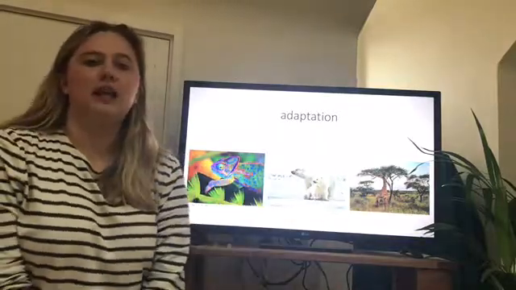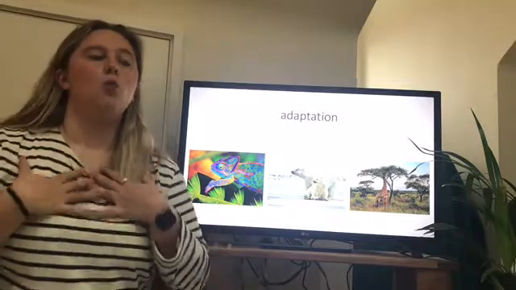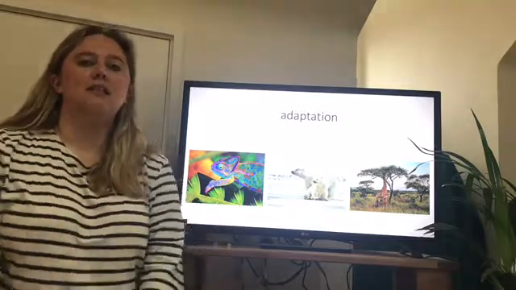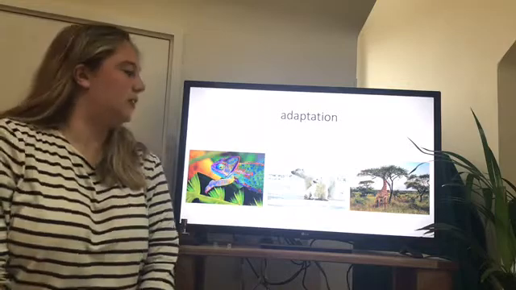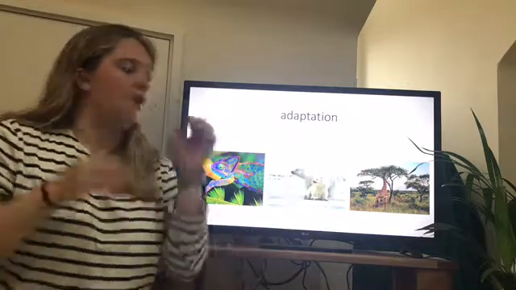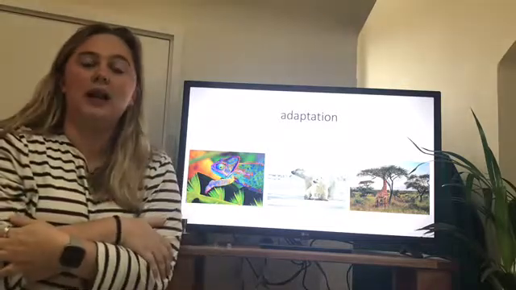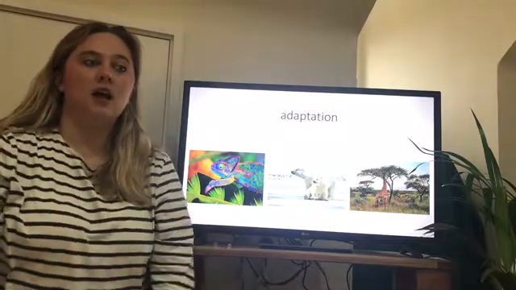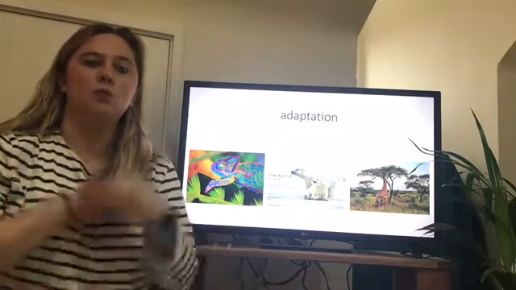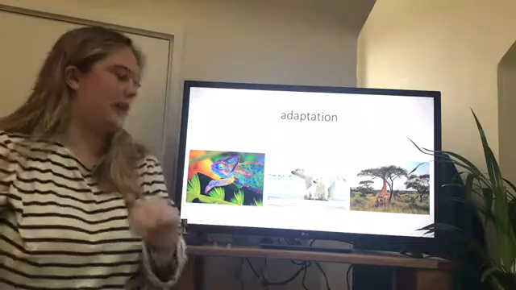Polar bear. A polar bear's adaptations are that it's white, so it blends into its environment, and they also have really small ears and a small nose because they live in such a cold place that it helps to keep them warm, so their nose and ears stay safe.